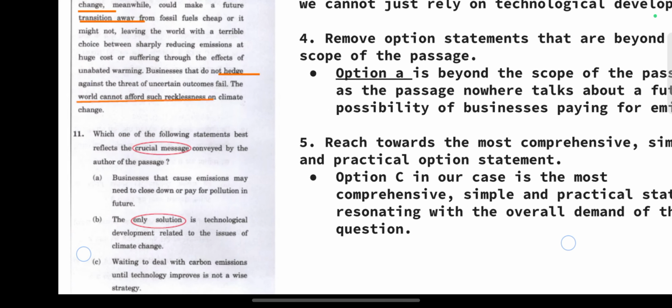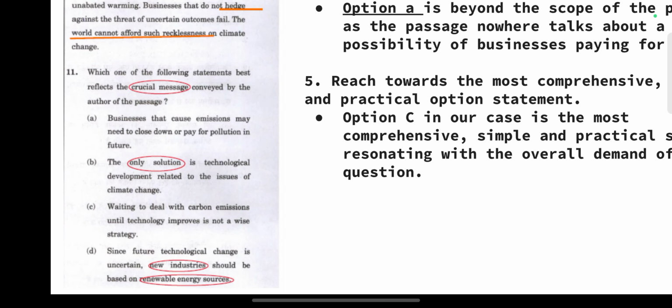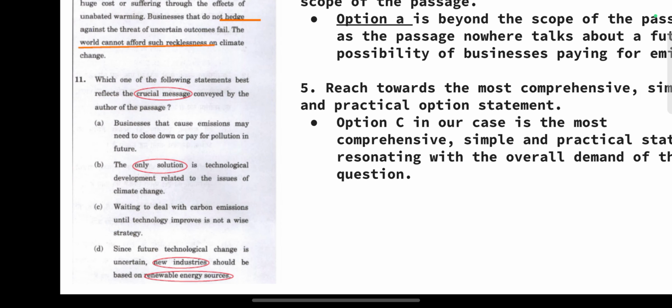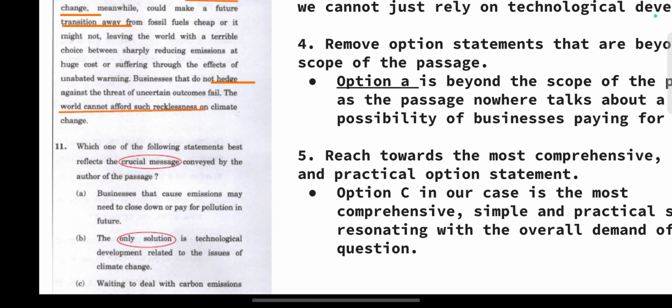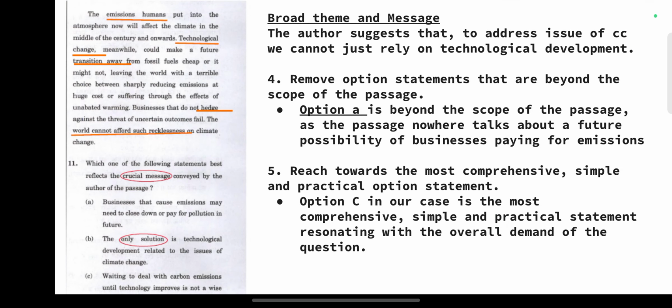Now let's look at the options again. Option A: businesses that cause emissions may need to close down or pay for pollution in future. No, the passage is saying that businesses which will not be able to deal with climate change will fail. It never says that they are going to pay for emissions and all of that. So option A is beyond the scope of the passage, because the passage nowhere talks about the future possibility of businesses paying for emissions, right?